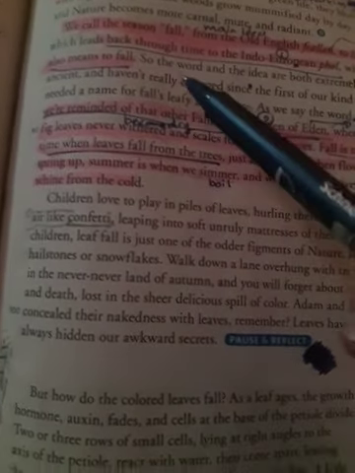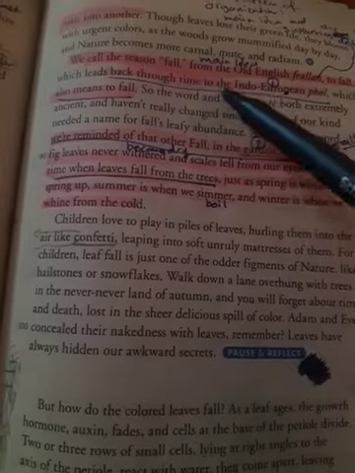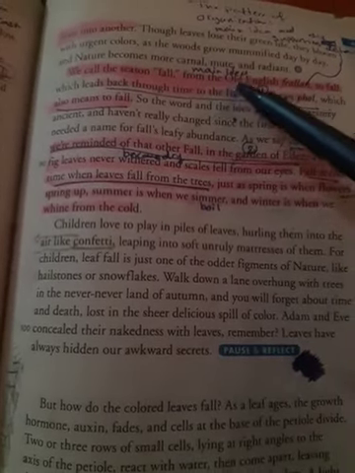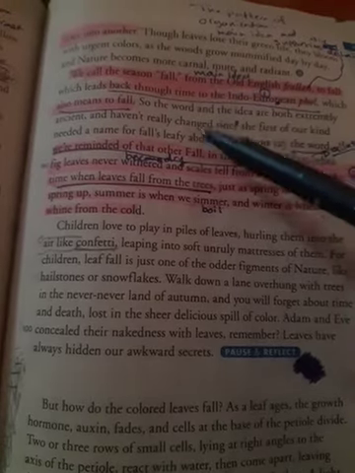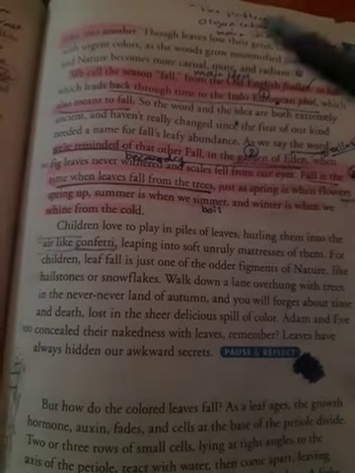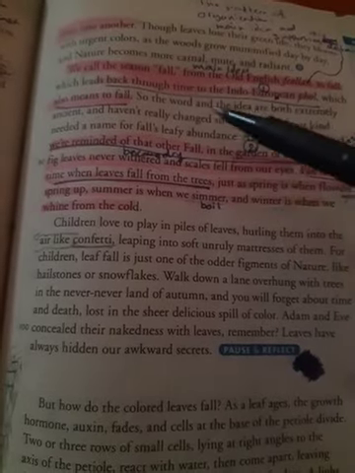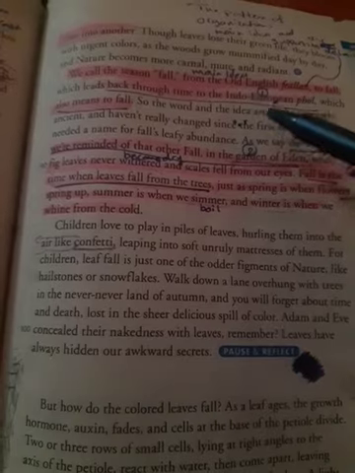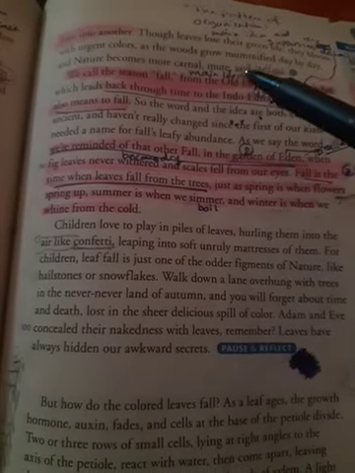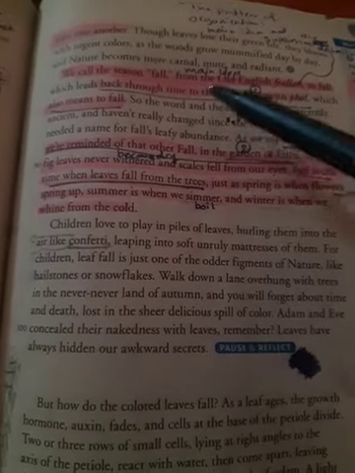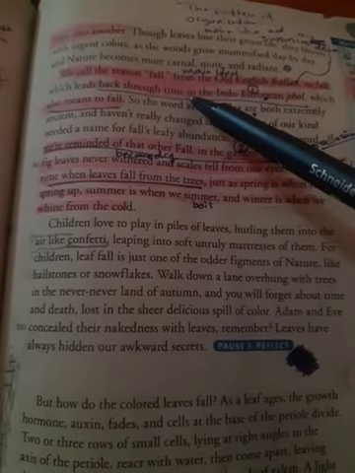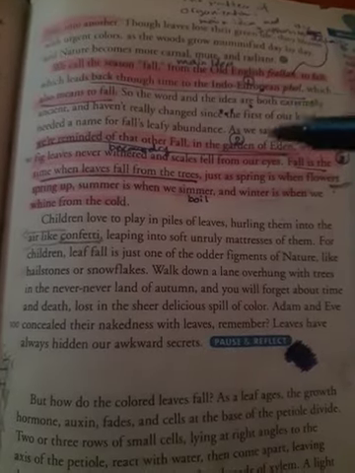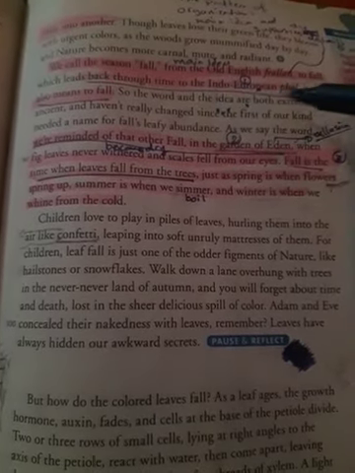The main idea here is we call the season fall from the Old English fallen, to fall. So this is the main idea of this paragraph. Now she will explain the main idea by giving more supporting details. So the pattern of organization is main idea and supporting details, and she shows the main idea: we call the season fall. She will tell us the origin of the word fall from the Old English fallen, to fall.